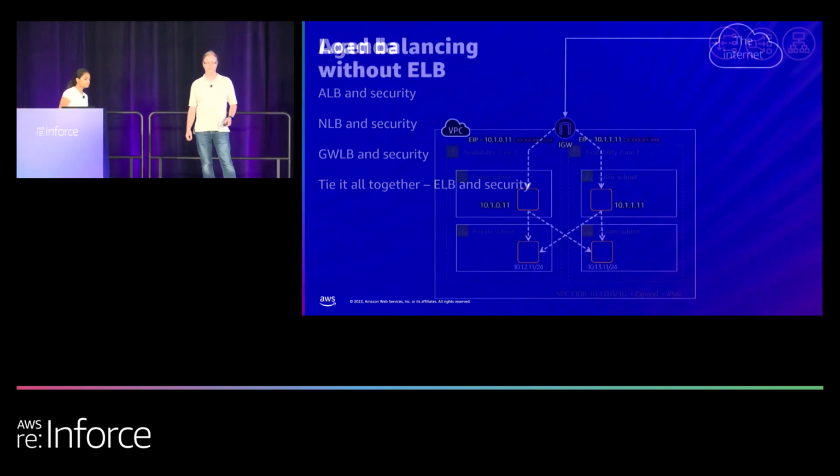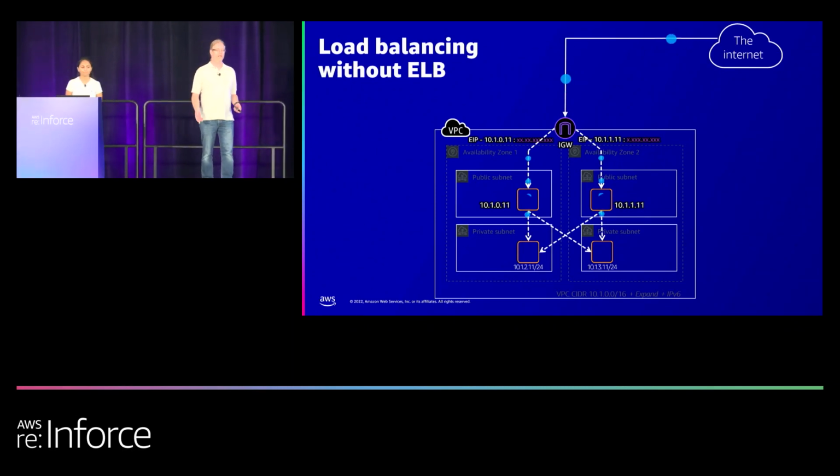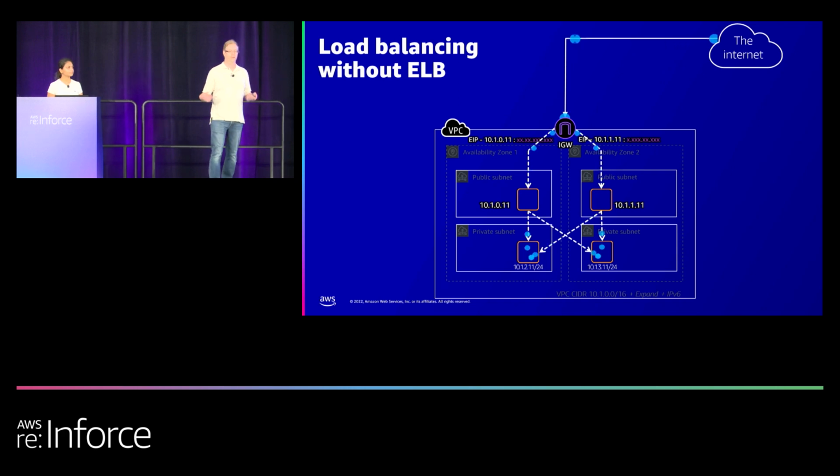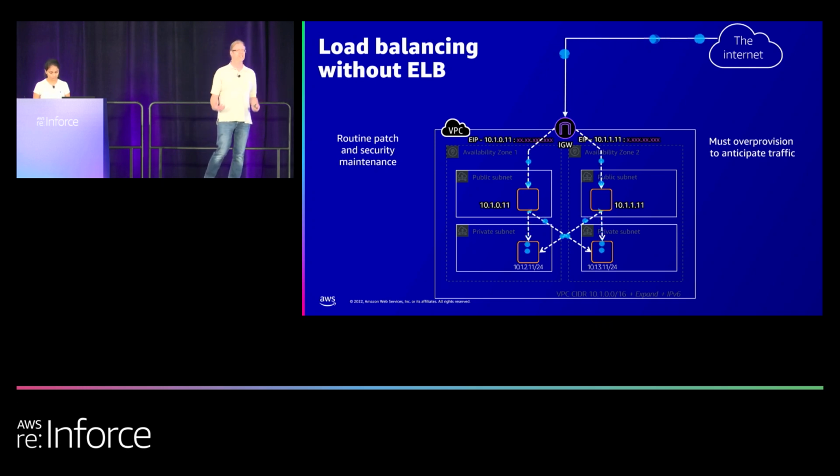Okay. So let's talk a little bit about load balancing without ELB. ELB, as you know, or Elastic Load Balancing, is a managed service. So a couple of things that you need to take care of yourself is that you need to do routine security patching. You need to over provision because this won't scale automatically.